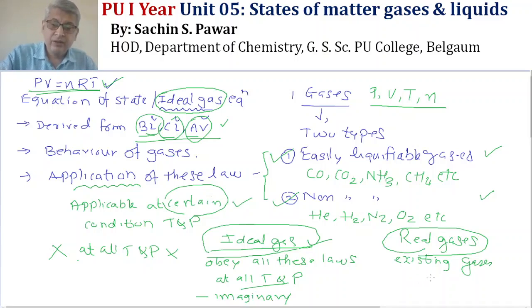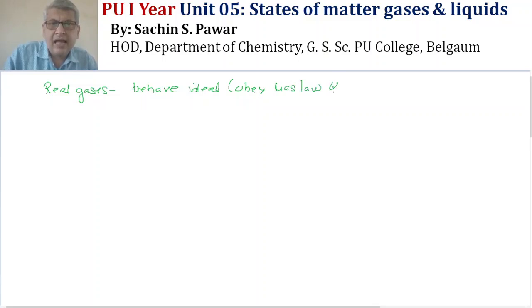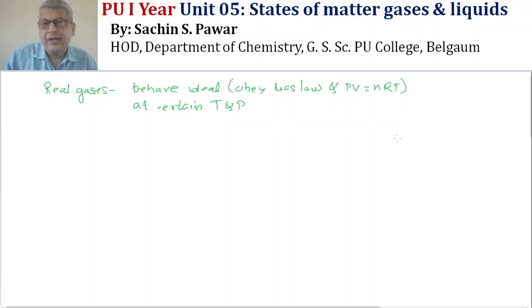So here what I say is that real gases behave ideally, that is, obey gas laws and the PV equals nRT equation, at certain conditions of temperature and pressure. There is no such gas existing in the universe which is ideal.